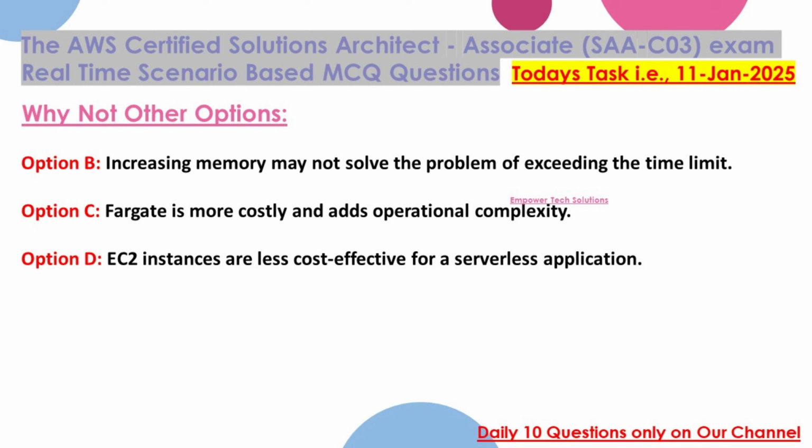Why not other options? Option B. Increasing memory may not solve the problem of exceeding the time limit. Option C. Fargate is more costly and adds operational complexity. Option D. EC2 instances are less cost-effective for a serverless application.